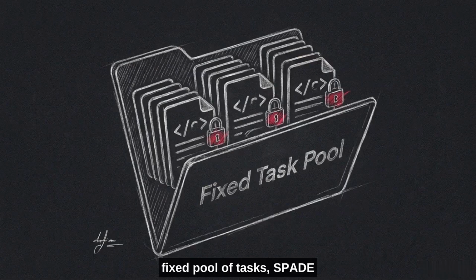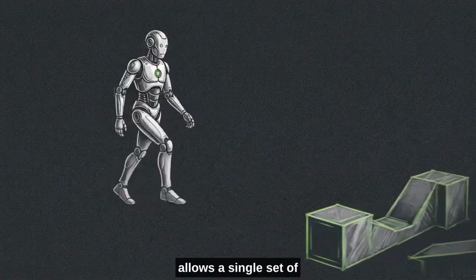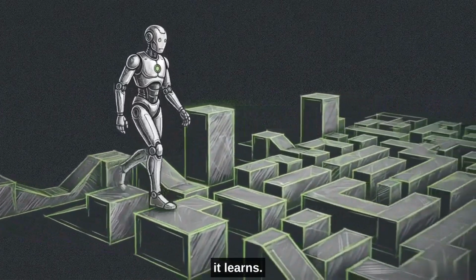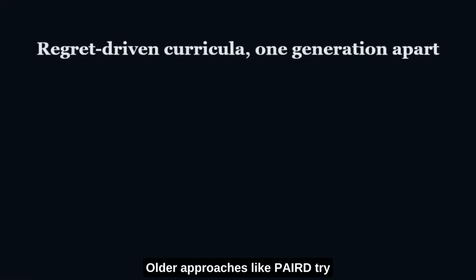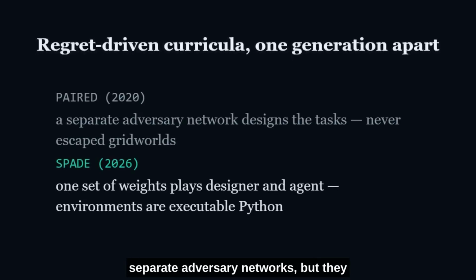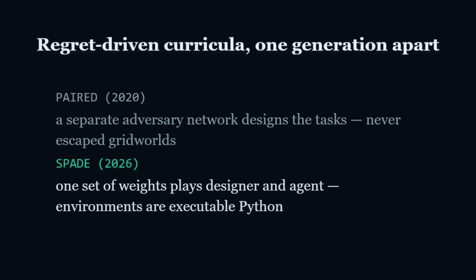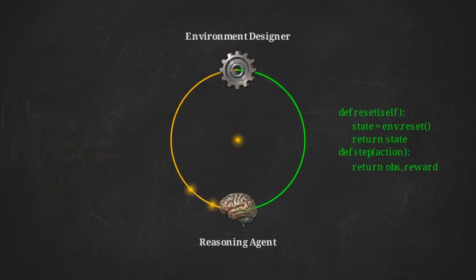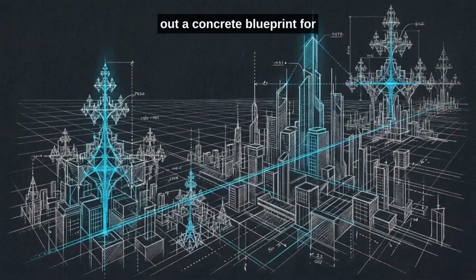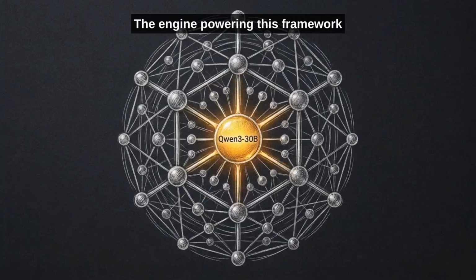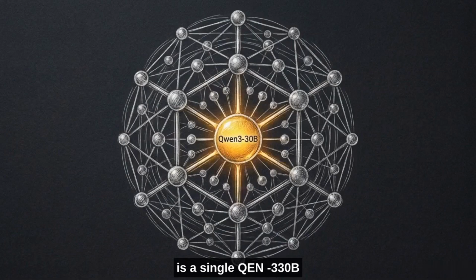Instead of relying on a fixed pool of tasks, SPADE allows a single set of model weights to dynamically design its own training curriculum as it learns. Older approaches like PAIRED tried to generate tasks using entirely separate adversary networks, but they rarely escaped simple grid world constraints. By making environment design a learnable component integrated directly into the training loop, SPADE lays out a concrete blueprint for continuous, open-ended self-improvement. The engine powering this framework is a single Qwen 3 30B mixture of experts model.